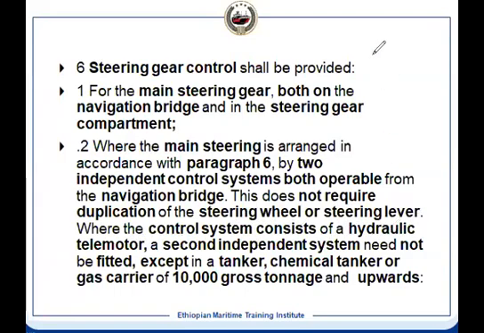It means hydraulic telemotor from the bridge to the, we'll see what is hydraulic telemotor. It is completely hydraulically operated. Control system is hydraulically operated. It need not be fitted for the hydraulic telemotor, but this is except the tanker, that is the oil tanker, chemical tanker, and the gas carrier of 10,000 GT and above. In that case, you'll have to have a second independent system.